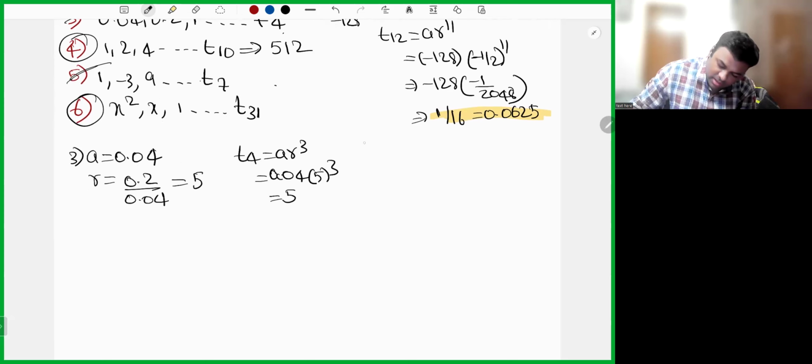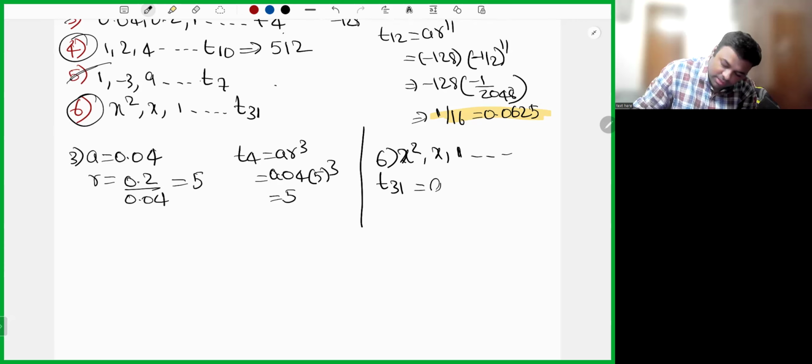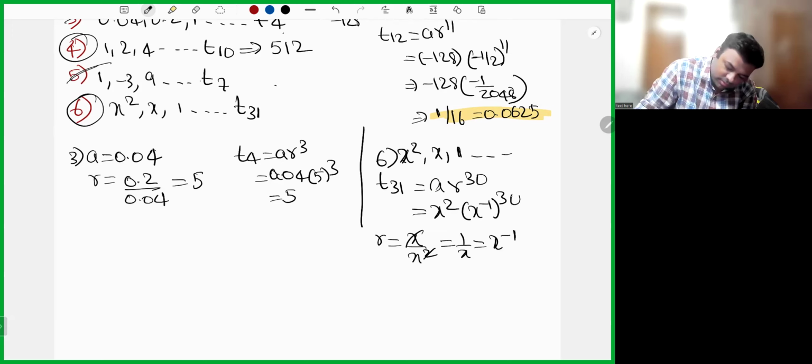Question number 6. X square, x, 1, so on, is asking for T31, A into R power 30. So A is x square. What is R? T2 by T1, x by x square, that is 1 by x, which is x power minus 1. So x power minus 1 into 30.